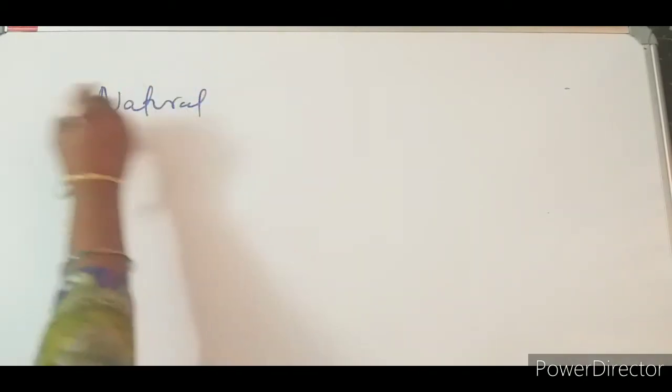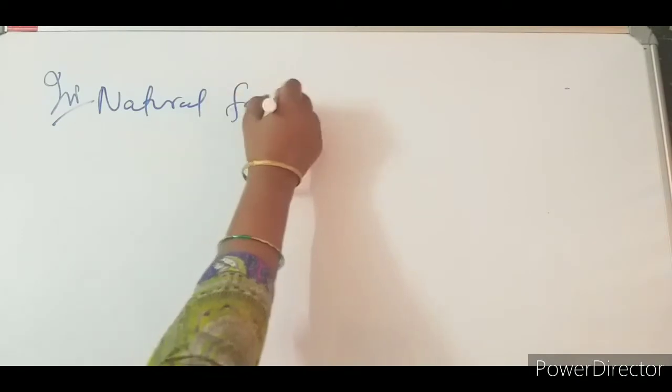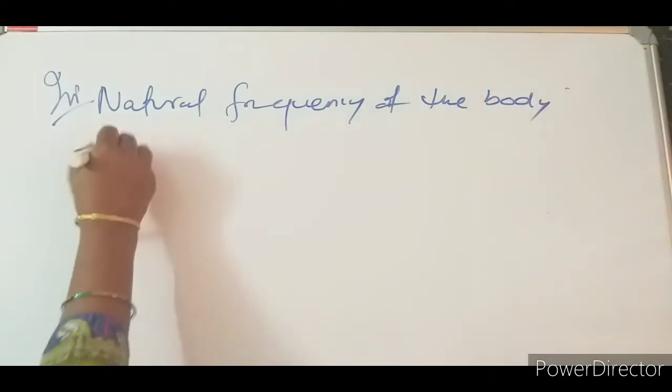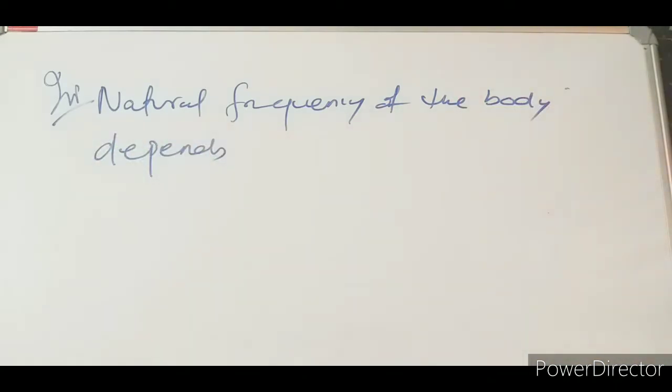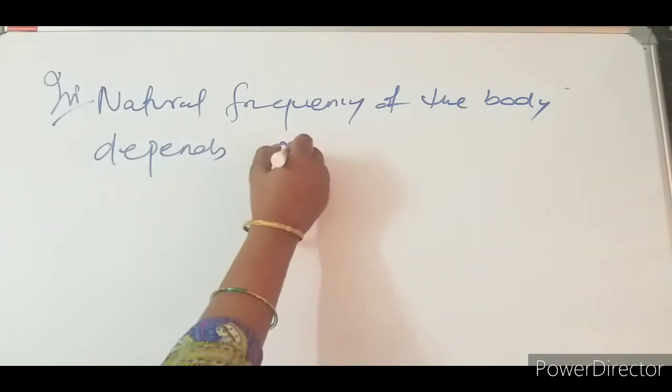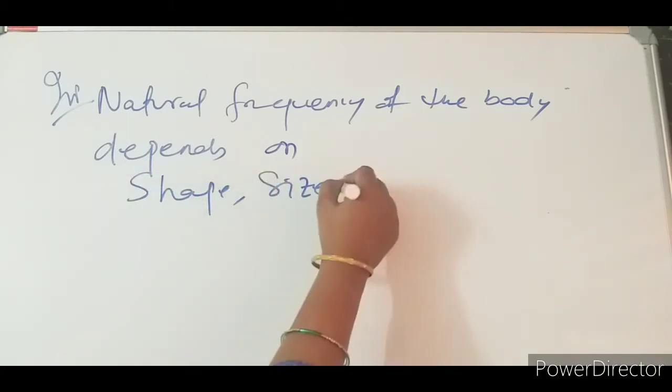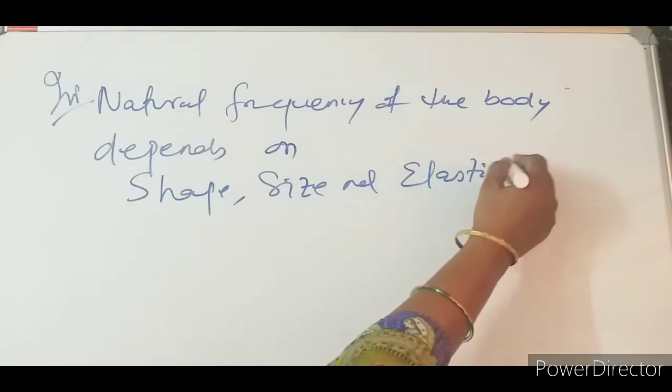The question comes: on what factors does the natural frequency of a body depend? The natural frequency of a body depends on its intrinsic properties, like the shape of the body, size of the body, and elasticity of the body.